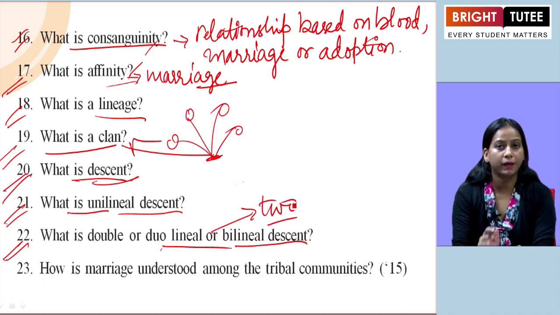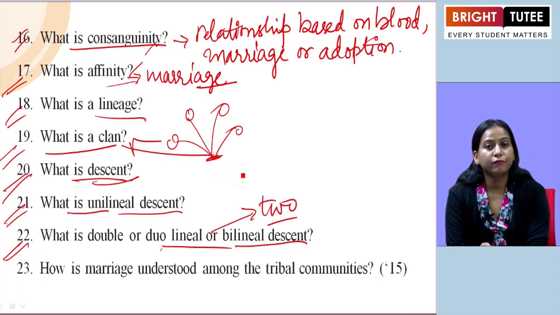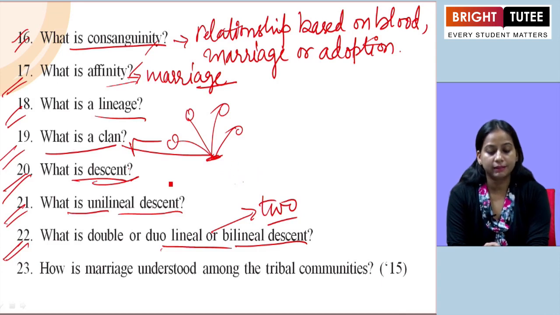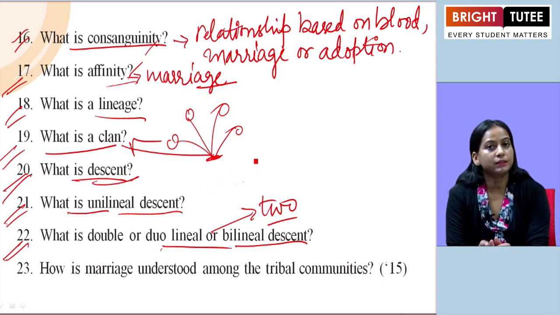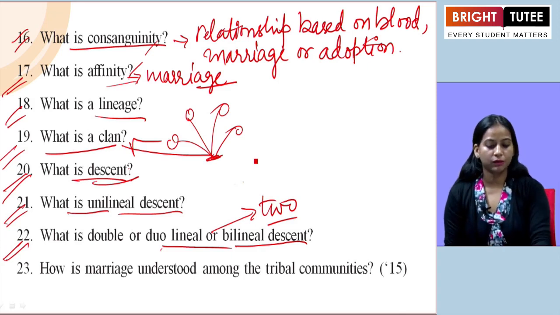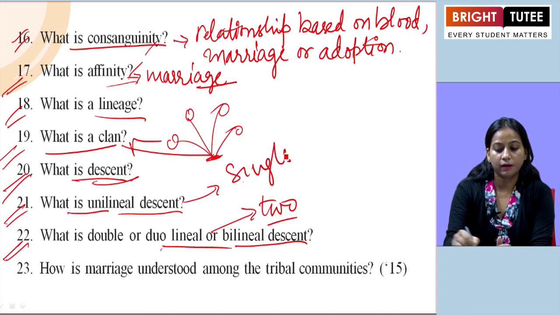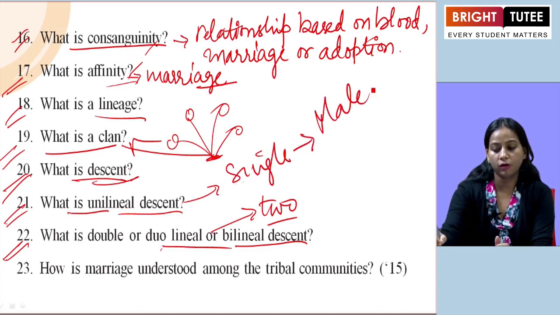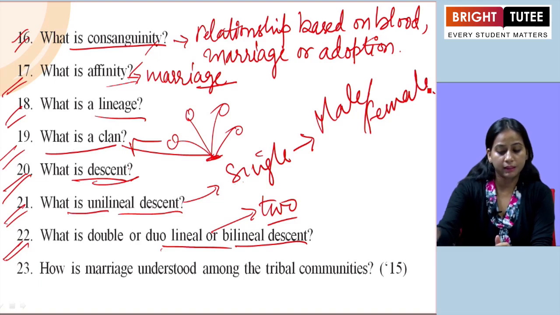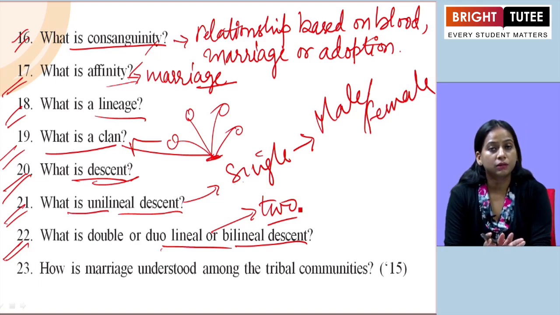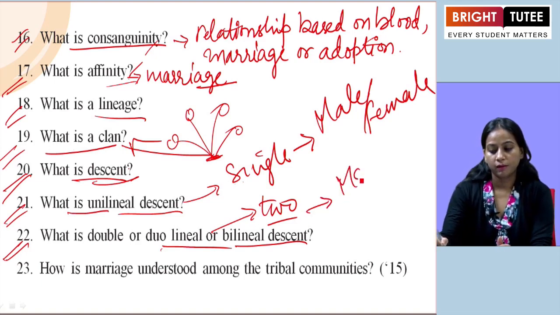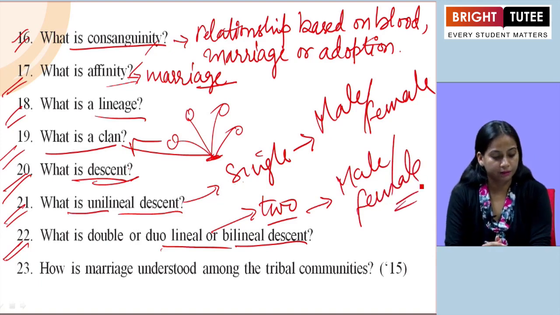When we are talking about bi, it means 2. It is a form of unilinear descent which combines both male as well as female. So in the previous one, if we talk about unilinear, means single, either from male or female. But here it is taking both male as well as female under that.